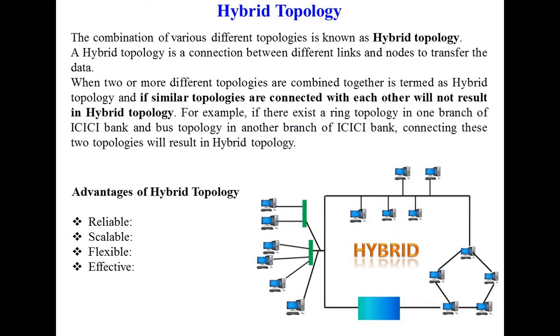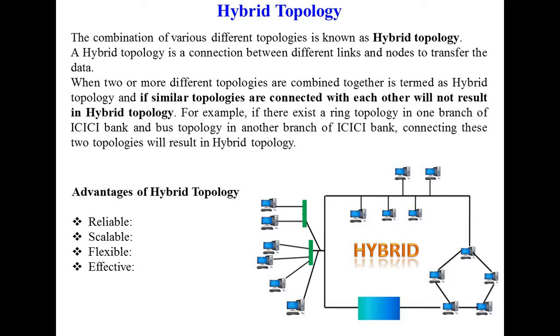Next, hybrid topology. Hybrid word का मतलब होता है mix of two topologies. If we are connecting any two topologies combined, it is called hybrid topology. The combination of various different topologies is known as hybrid topology. A hybrid topology is a connection between different links and nodes to transfer the data. When two or more different topologies are combined together, it is termed as hybrid topology. And if similar topologies are connected with each other, it will not result in hybrid.